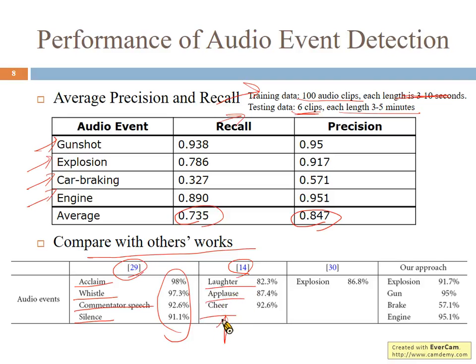So this paper was introduced in the online lecturing videos before. We can see these audio events are different from ours. But in reference 30, they also detect explosion, and the accuracy is 86.8%. Based on our approach, we also detect explosion, and we achieve more than 90% accuracy.